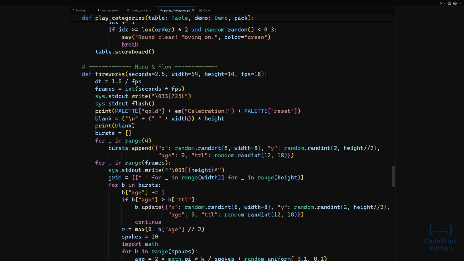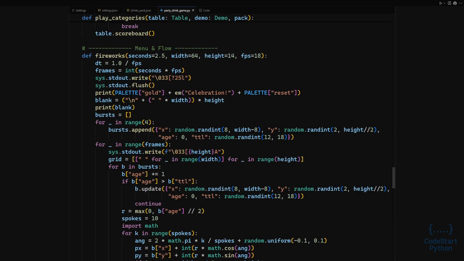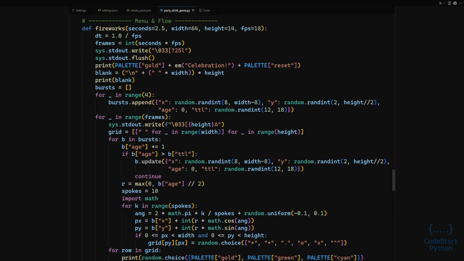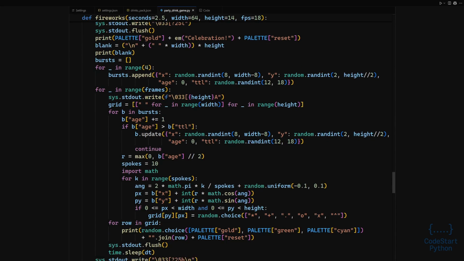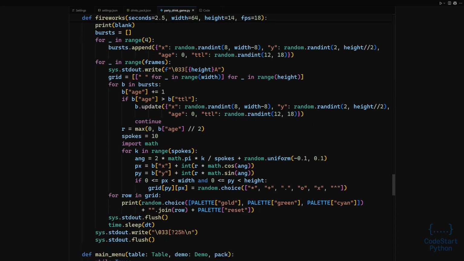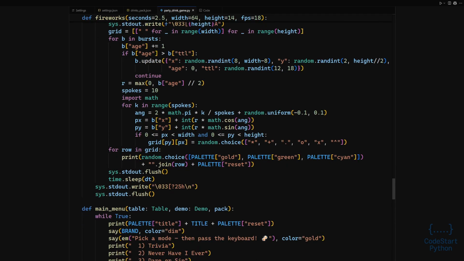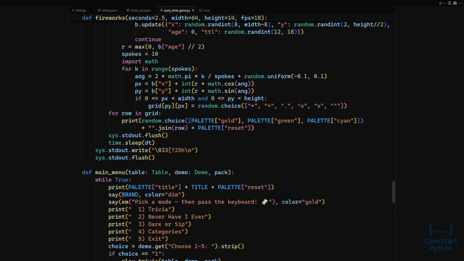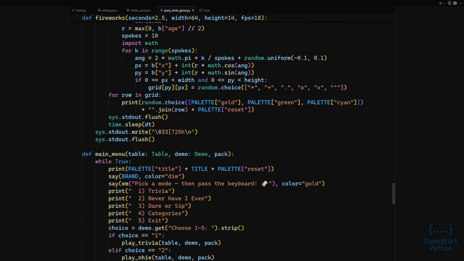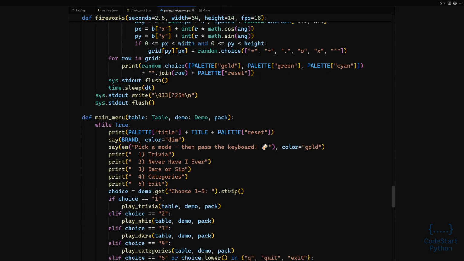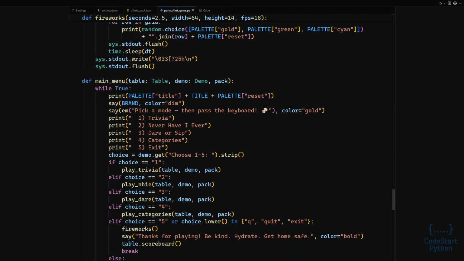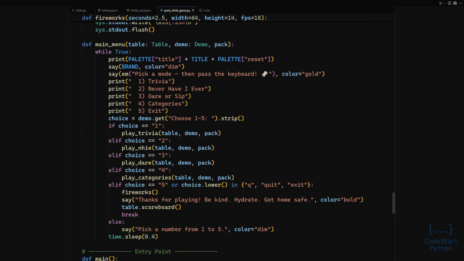Never Have I Ever prints 1 card and asks the table to count sips. You can type in the names of the players that have done it to count their sips. Dare or sip selects a player and prints a dare. If the player accepts, they are safe. If the player declines, they take the penalty. Categories creates an order of players. Each player must name a valid item that has not been used. If a player repeats an item or says blank, they take the penalty and the round ends.